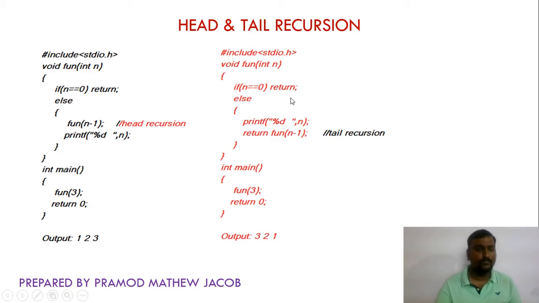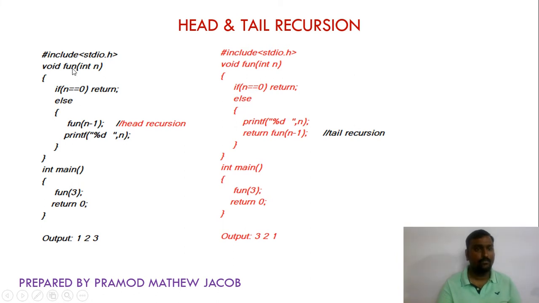Consider this C program. The program always executes from the main function. In the main function, we are calling a function by passing the argument 3. So the compiler will check for a function definition with the name fun. There is a function definition with name fun and it will receive an argument as n. So this 3 will be received by n, and if 3 is equal to 0, then return, else fun of n minus 1, that is, recursively calling that function itself.